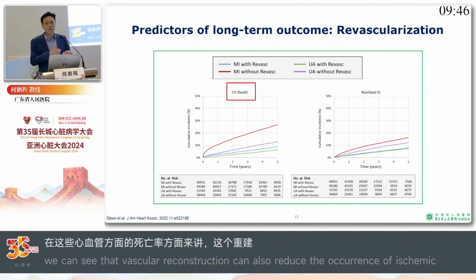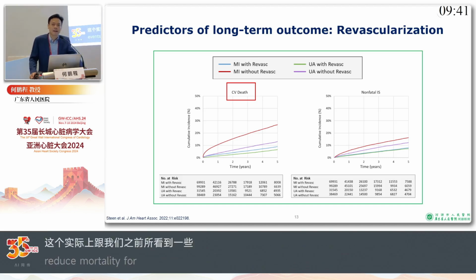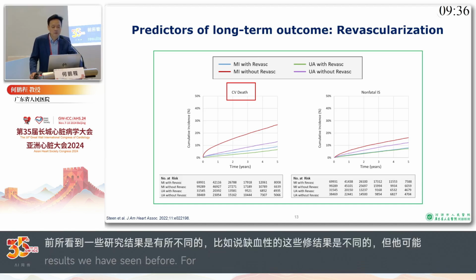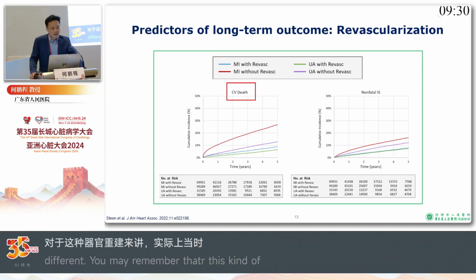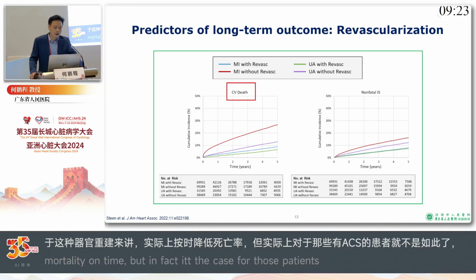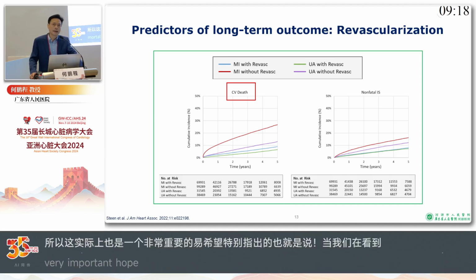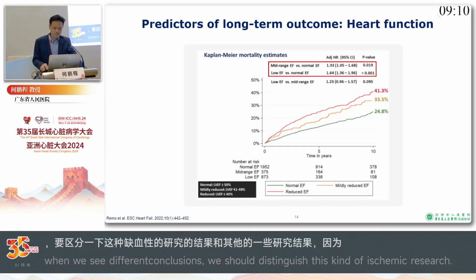This is a little bit different from the findings from the ISCHEMIA study. We know that in the ISCHEMIA study, revascularization failed to benefit patients by lowering the mortality. But this is not the case for patients with ACS. So I think this is one important difference I want to point out between the findings of the ISCHEMIA study and other studies about patients with acute coronary syndrome.